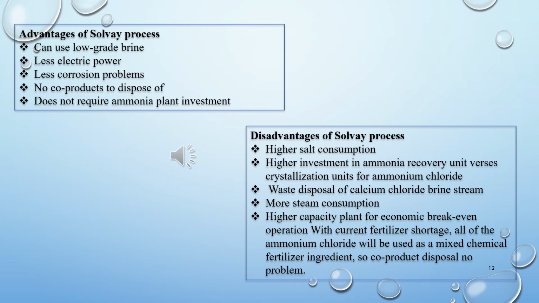All of the ammonium chloride will be used as a mixed chemical fertilizer ingredient, so co-product disposal is no problem. So these are the advantages and the disadvantages of the Solvay process.